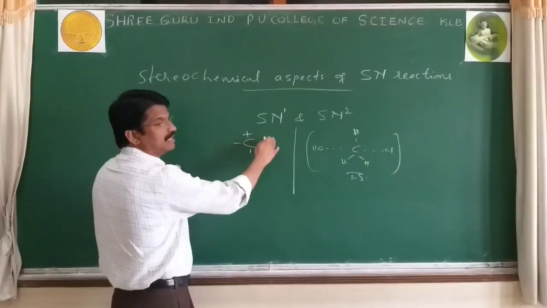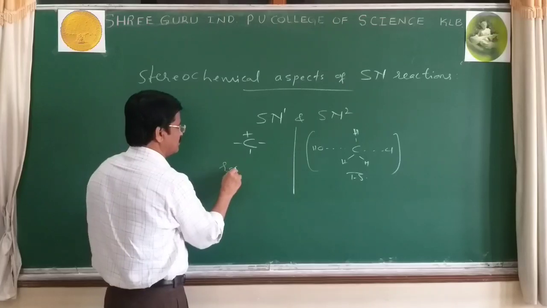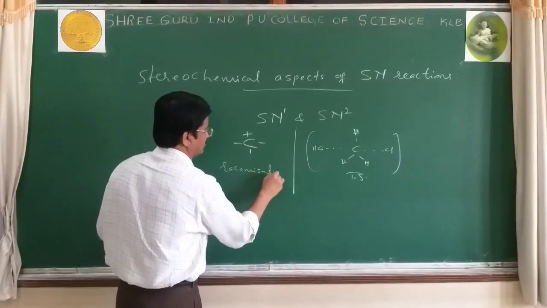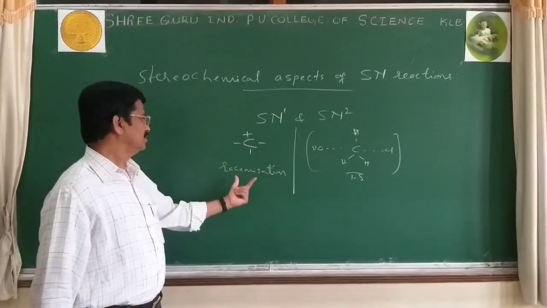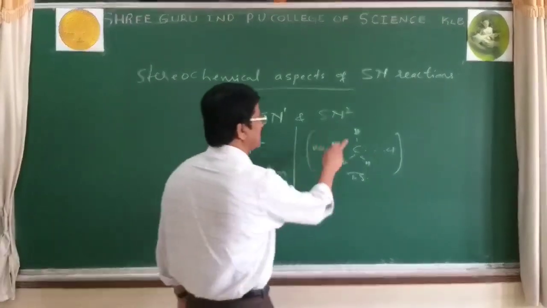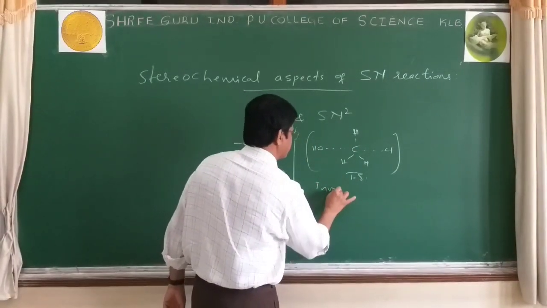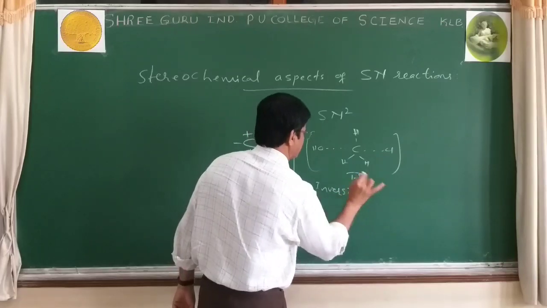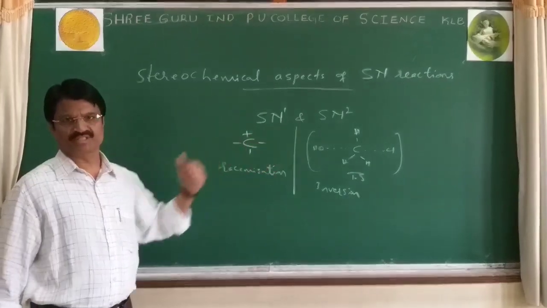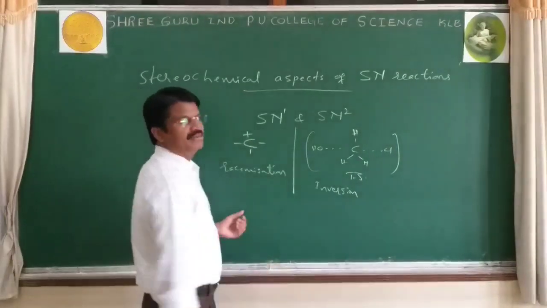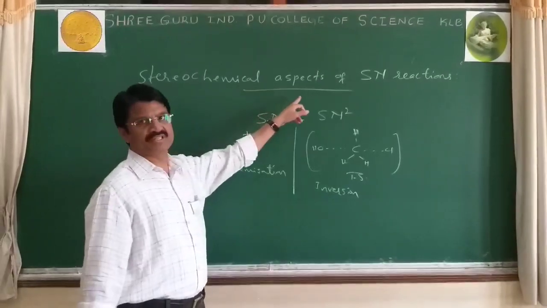SN1 reactions proceed through racemization, and SN2 reactions proceed by inversion. One is racemization, other is inversion. But what are these racemization, inversion, or racemic mixture formation? So all these we can study in stereochemical aspects of SN reactions.